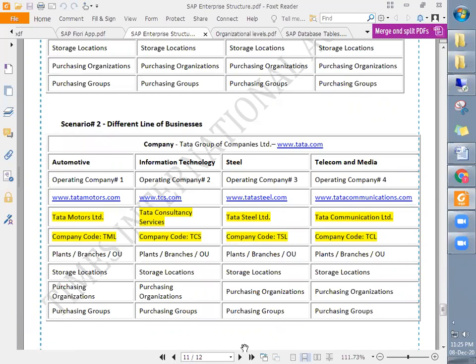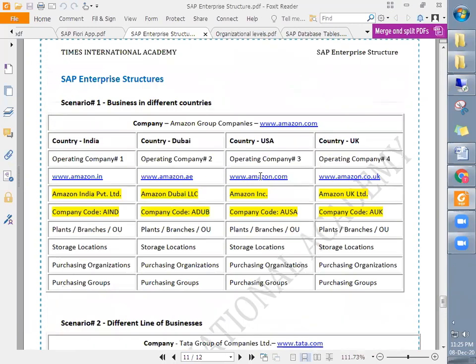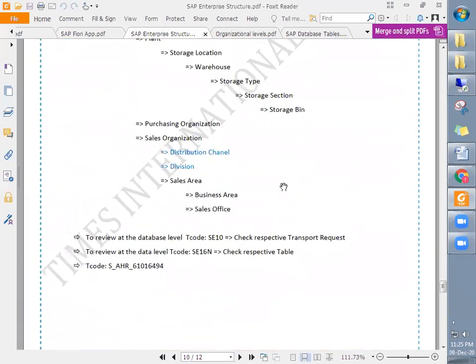I just want to know the different plants in the same country. Yeah, of course, those will come under the same company code. Okay. Thank you. Yeah, as we progress, you will get more clarity.